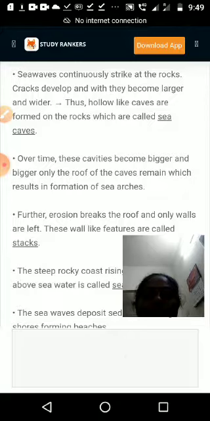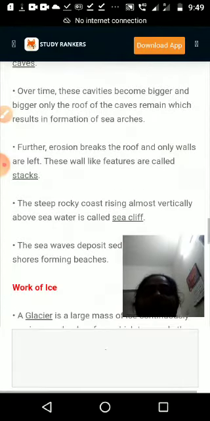Over time, these activities become bigger and bigger. Only the roof of the cave remains, which results in the formation of sea arches. Then further erosion takes place, the top of that wall also moves away, and only pillars are left, which we call stacks. Further erosion breaks the roof and only walls are left. These wall-like features are called stacks.